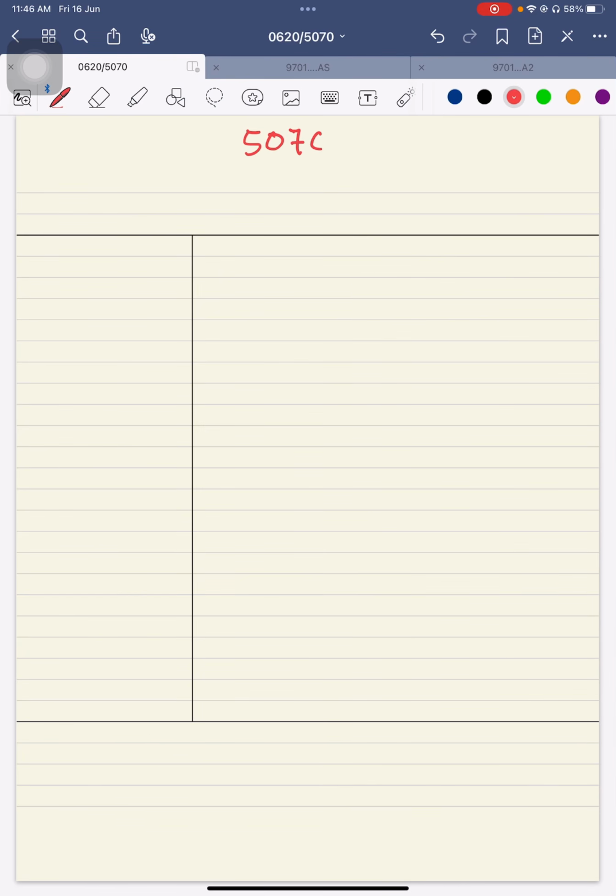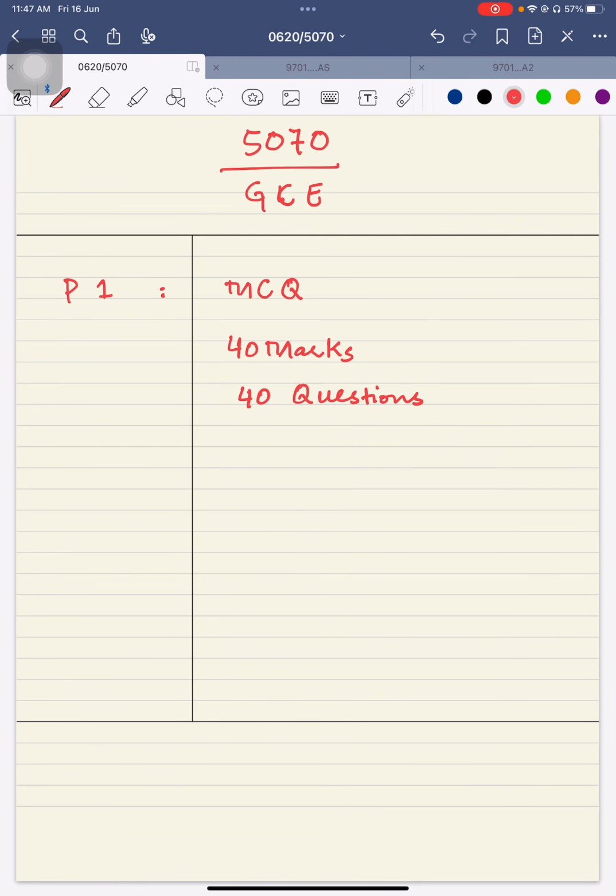In case of 5070, the GCE Chemistry code, here in Pakistan we are dealing with paper 1, which is called the MCQ paper. It will be of 40 marks, and you will have only 40 questions, all of them MCQ questions.